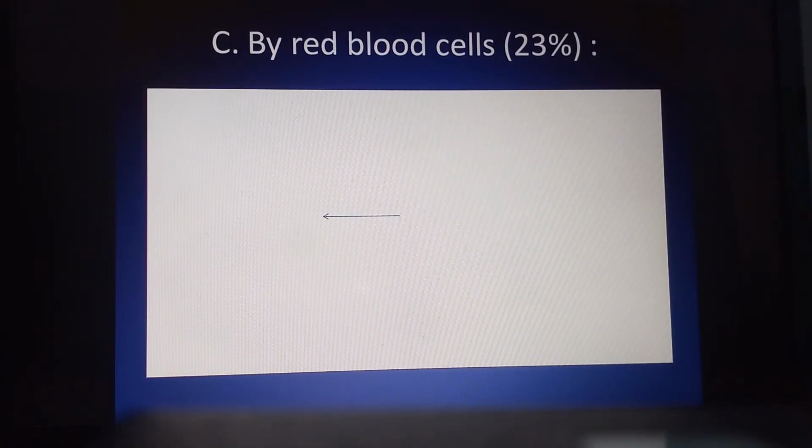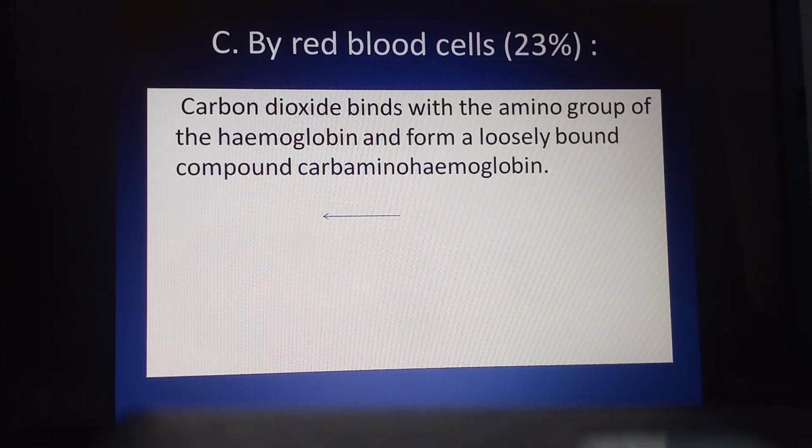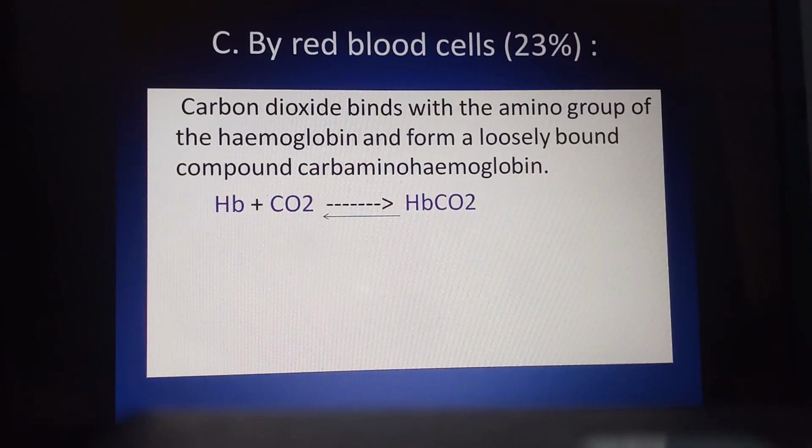Now the third thing: out of total CO2, 7% is carried by blood plasma, 70% is carried by sodium and potassium bicarbonate, and the remaining 23% is carried by the red blood cells. If you observe the red blood cells, carbon dioxide binds with the amino group of hemoglobin and forms a loosely bound compound called carbaminohemoglobin. This Hb plus CO2 forms HbCO2.